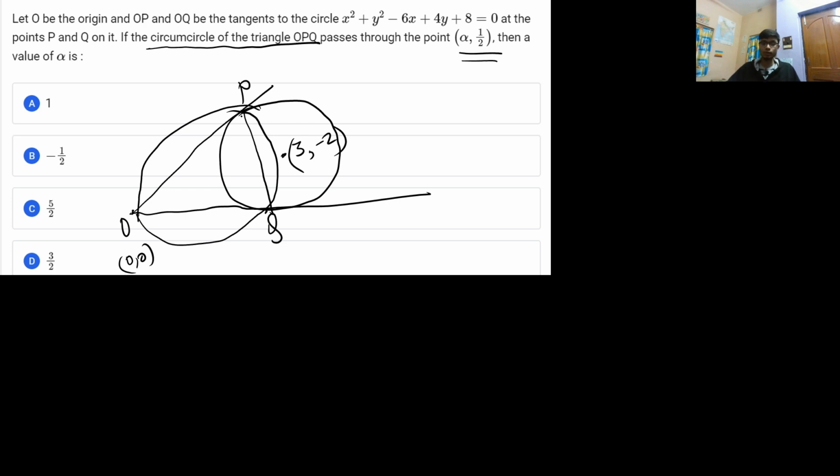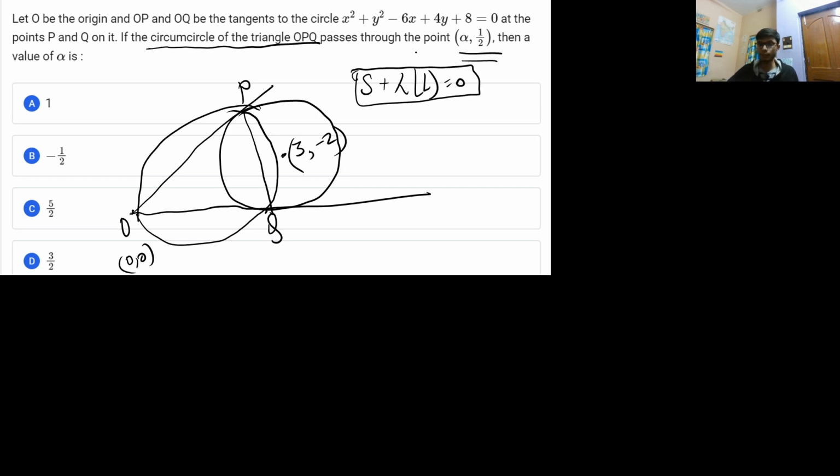You can have two approaches for solving this problem. The first approach can be the family of circles approach. If you have the equation of PQ, which is basically the chord of contact for the origin O of this circle, and you have the circle equation, you can assume the family of circles as S plus lambda L is equal to 0. So this will give you the variable circle equation.